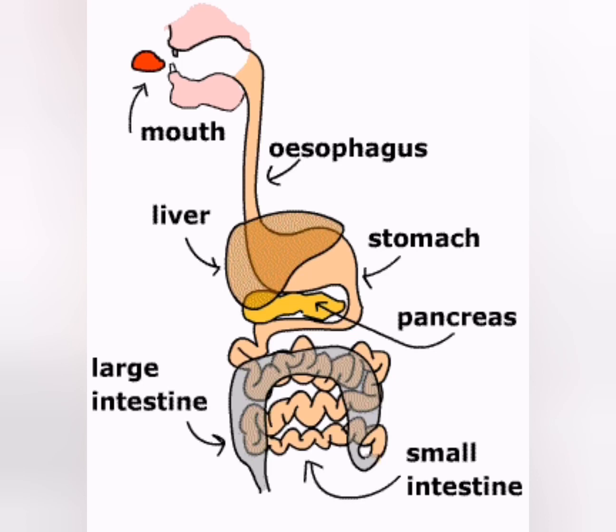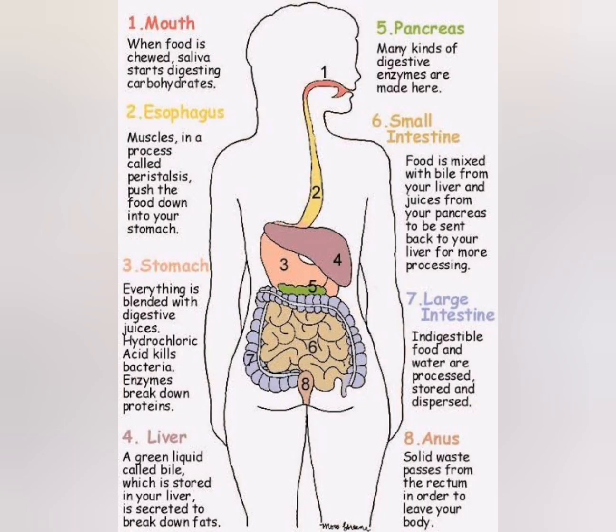Let's see how the journey of food goes. First, whatever we eat enters the mouth. There we chew and grind with the help of our teeth. Then the food gets mixed with saliva and forms a bolus, and next it enters the food pipe, and from there it directly enters the stomach. In the stomach there are some digestive enzymes that act on the food we eat and digest it.